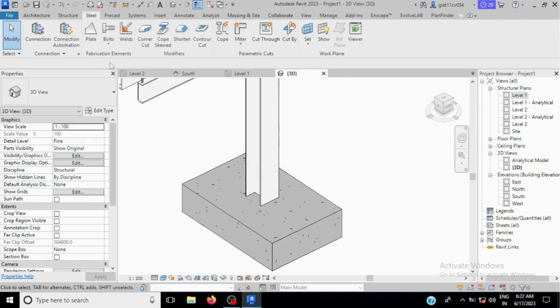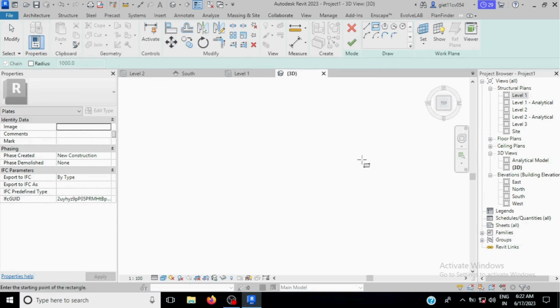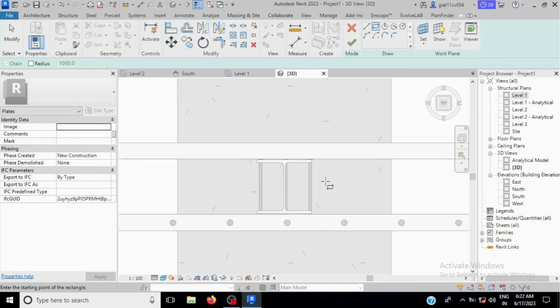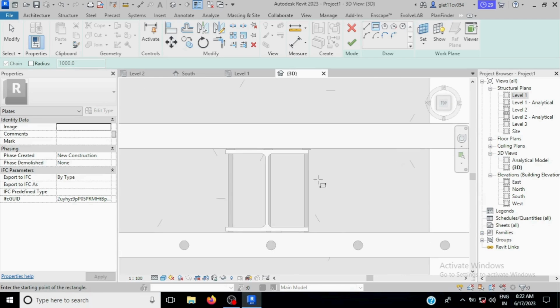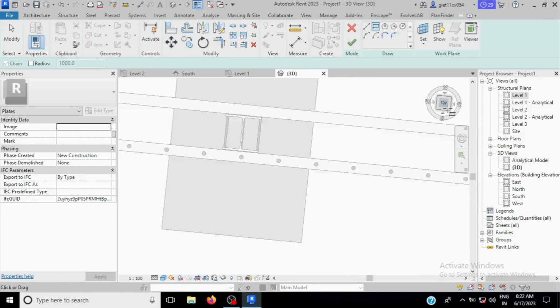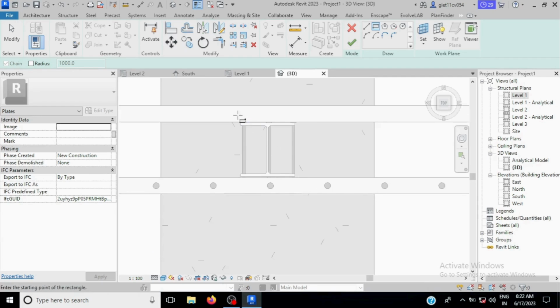So go in steel, select this plate, select the rectangle and go on the top, make a rectangle here and place it, okay.